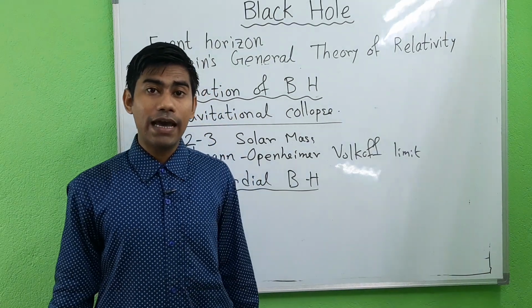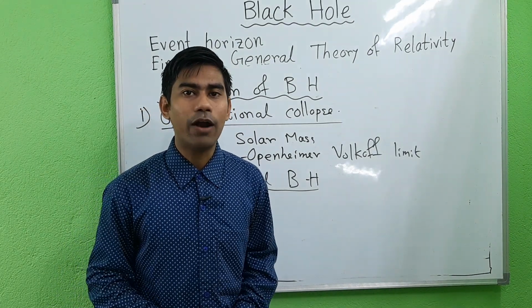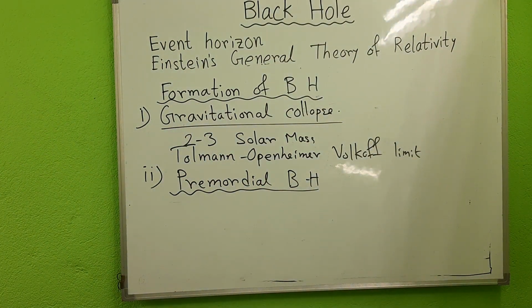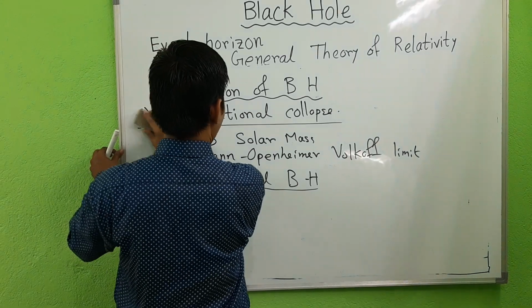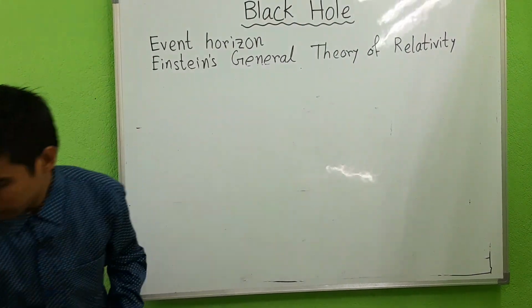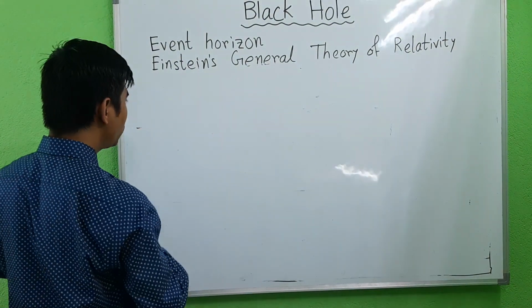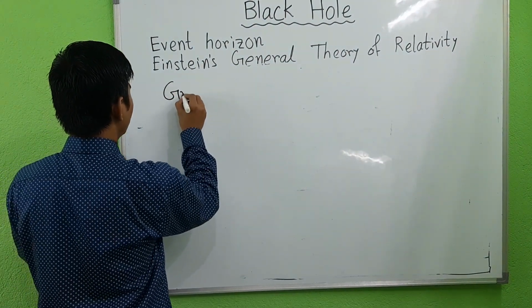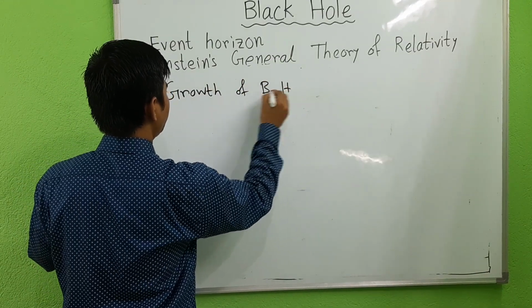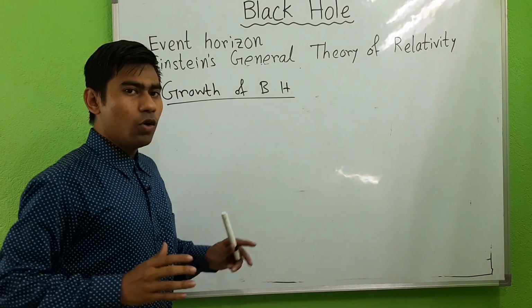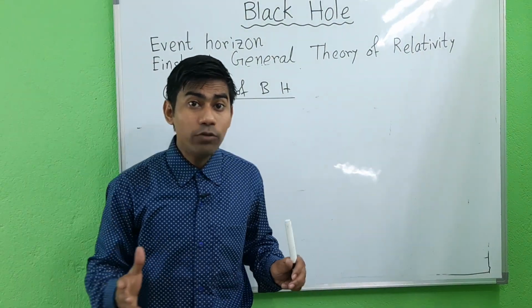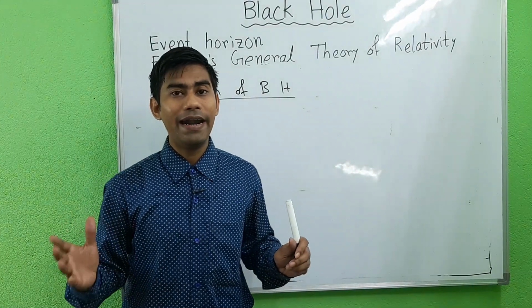Now we discuss the growth of the black hole. Once a black hole has formed, it can continue to grow by absorbing additional matter.